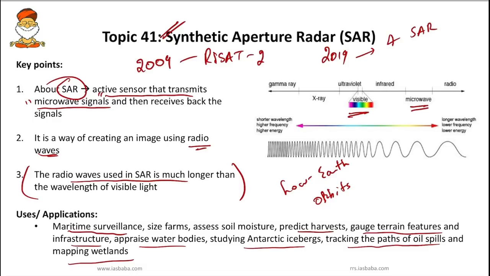Okay, so it is very much ideal for border and maritime surveillance, and this SAR data, it comes handy for authorities when it comes to deciding crop insurance or compensation, or assessing the damage in flooded areas or other calamities. So SAR, it is very important. So SAR has a good amount of usages and applications. So there might be a question on the application of SAR as well.